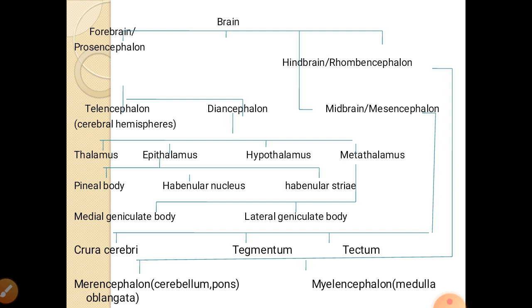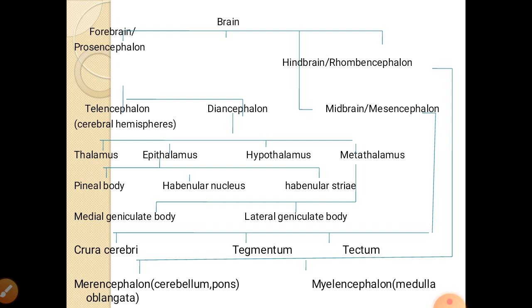Then the midbrain or mesencephalon is there. The midbrain consists of crus cerebri, tegmentum and tectum. Then the hindbrain, also called rhombencephalon, is there. This hindbrain is divided into two parts. One is metencephalon, second is myelencephalon. Metencephalon includes the cerebellum or cerebellar cortex and pons, and the last part, that is myelencephalon, is medulla oblongata.